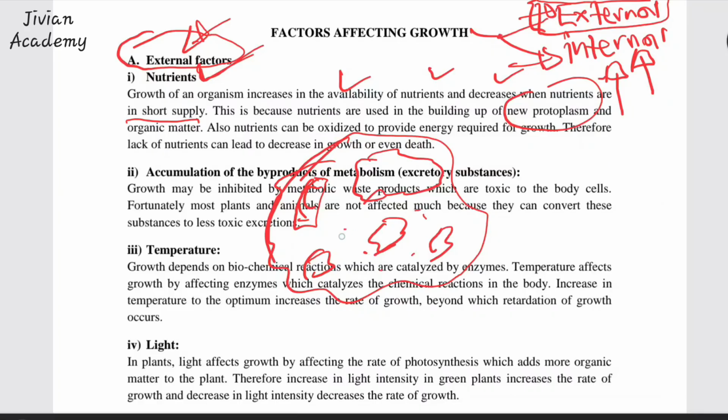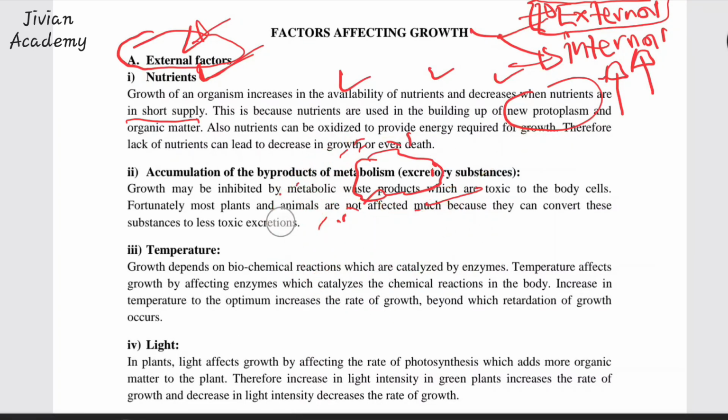So this area, this living area where nutrients, carbohydrates, proteins live, this one here is what we are calling protoplasm. So for new protoplasm to occur, all these nutrients live in this protoplasm. So availability of nutrients really affects that place so much.